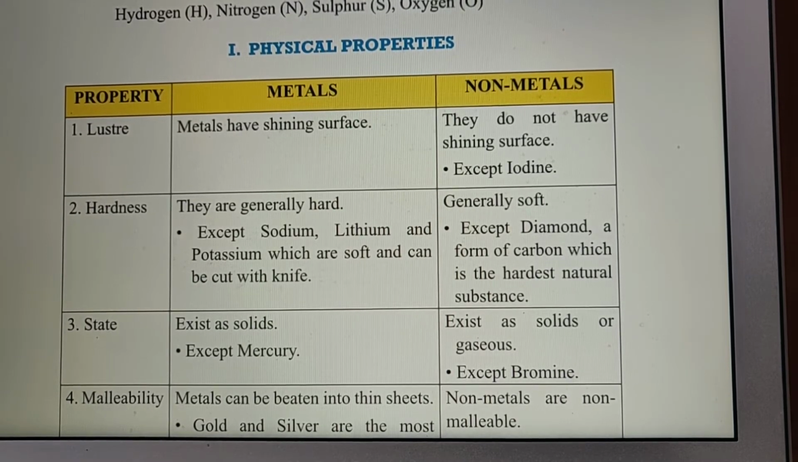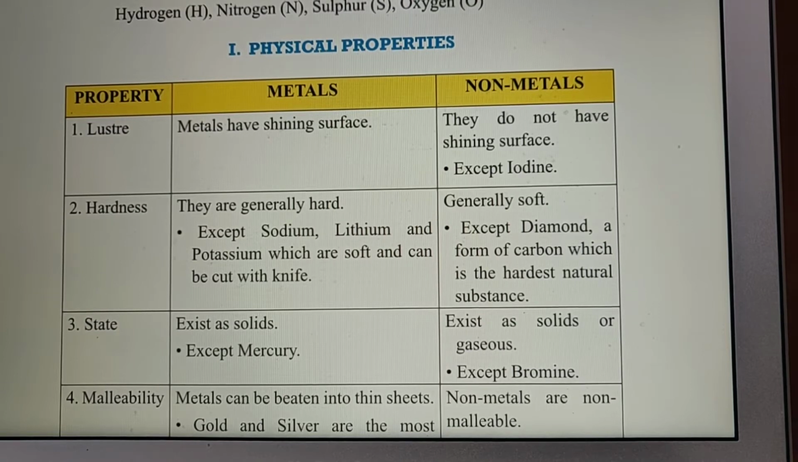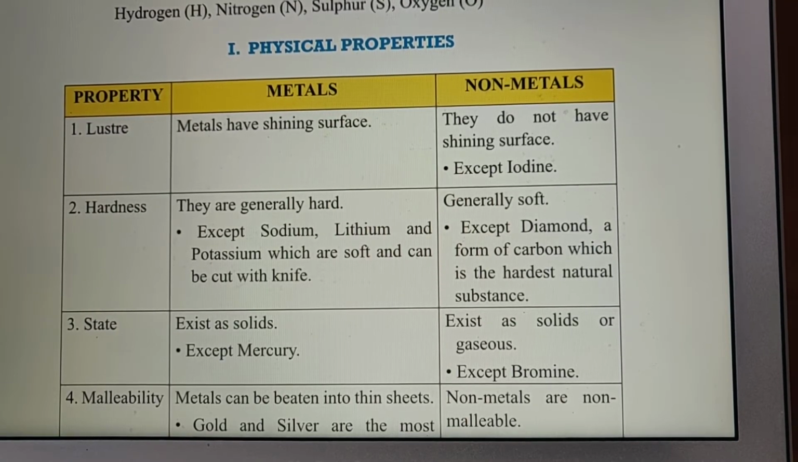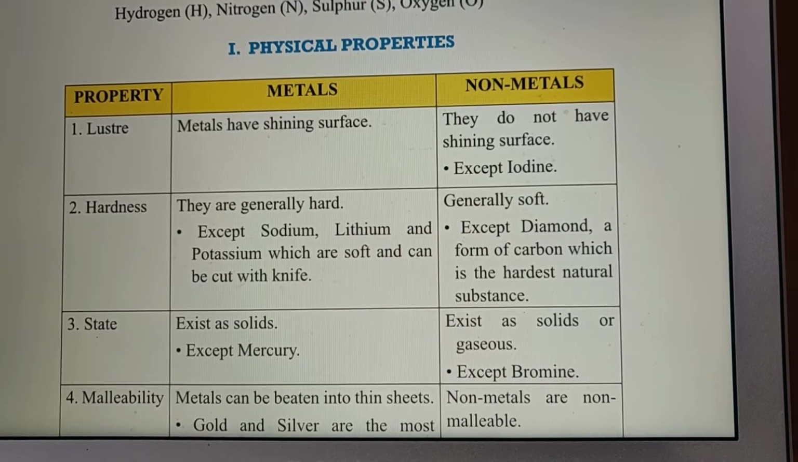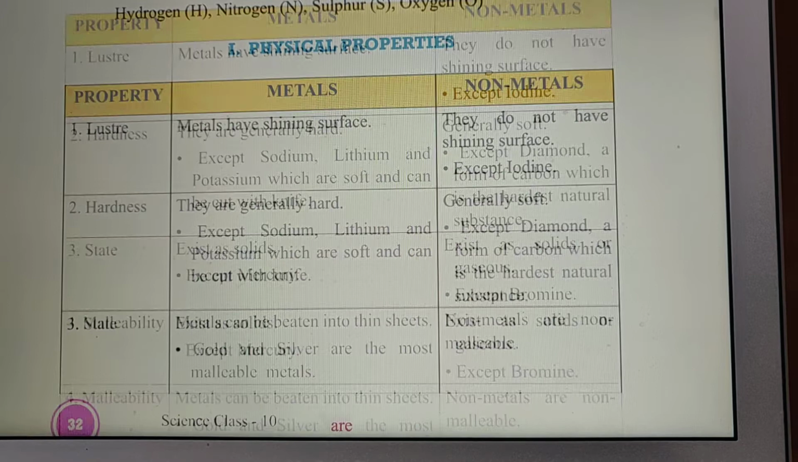State. Metals exist as solid. Most of the metals exist as solid except mercury. Most of the non-metals exist as solids or gaseous except one, bromine, which is liquid.